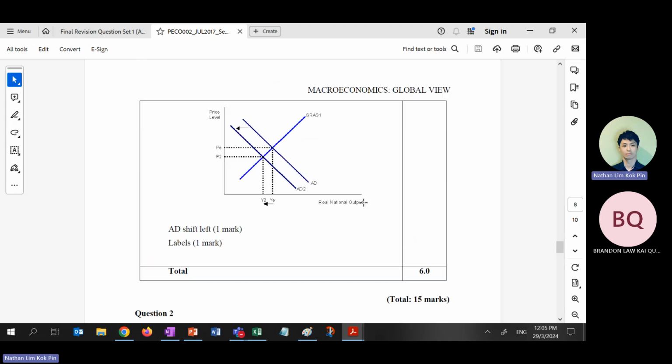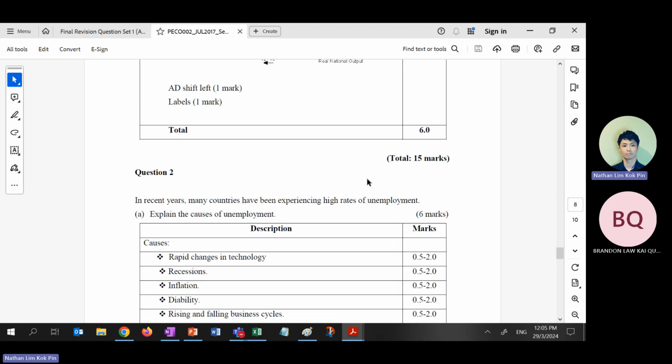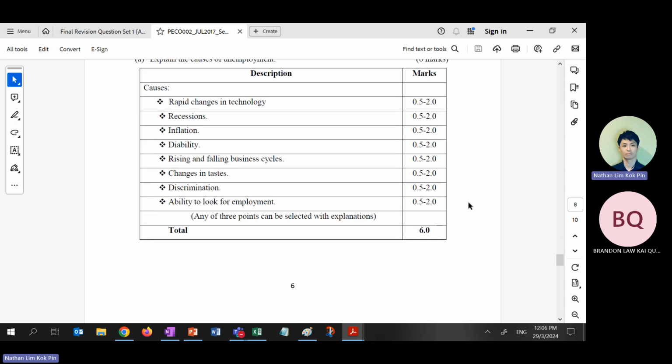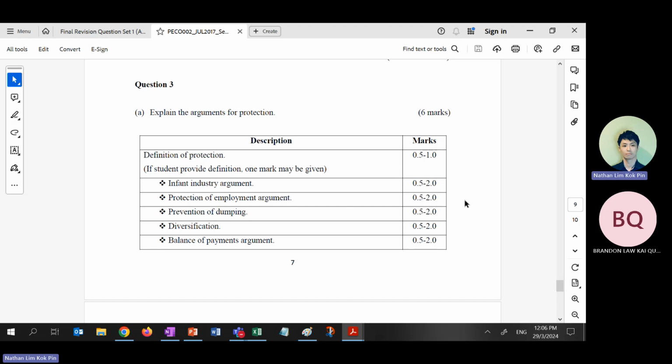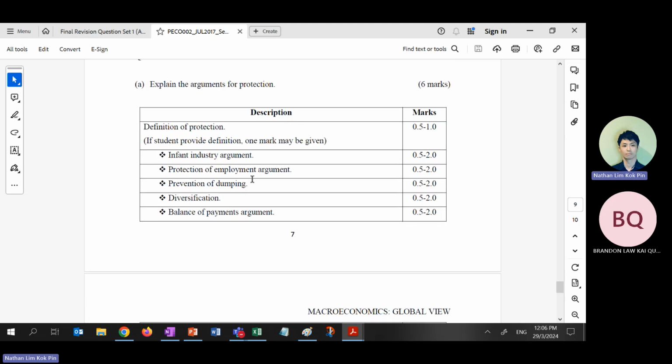Right? Okay, so use the AD-AS model. Show me. AD shifts to the left, economy slows down, Y1 to Y2. Like that. Okay. This one, high unemployment not coming out. Protection, protection already covered. Just now the summary, arguments for protection. So nothing else to cover.